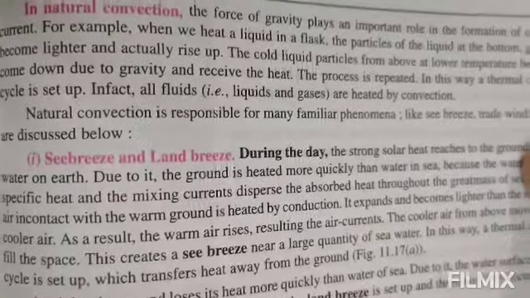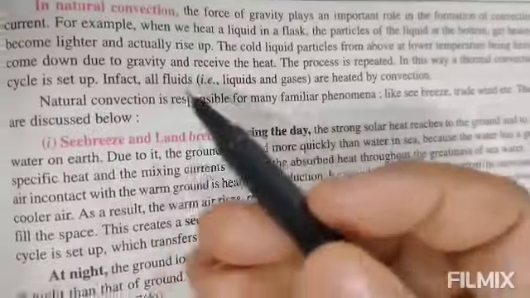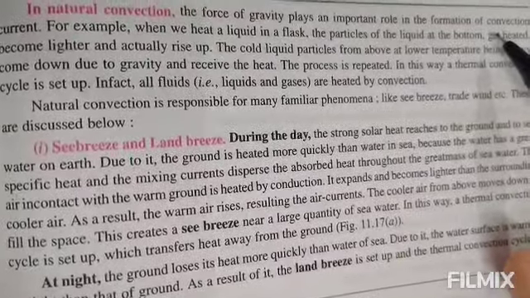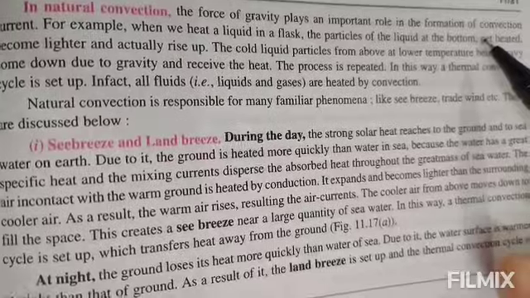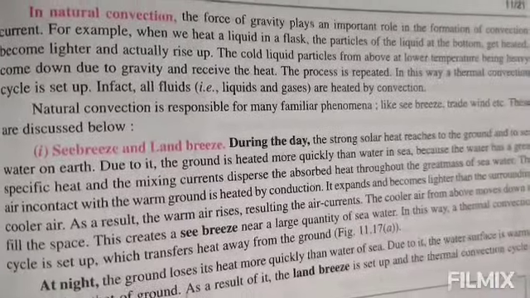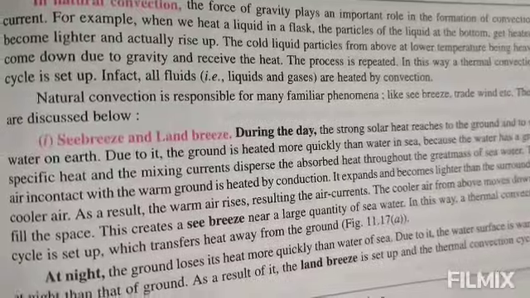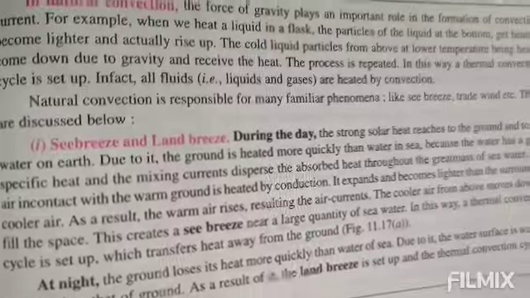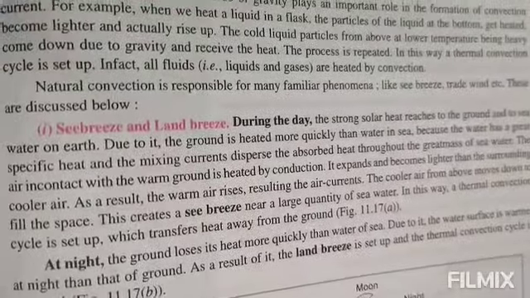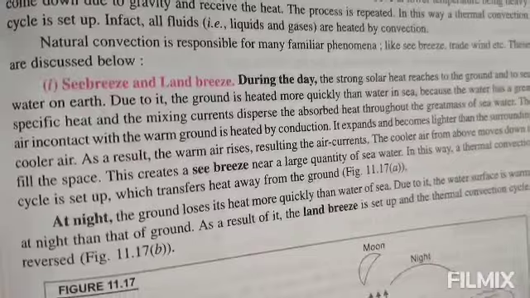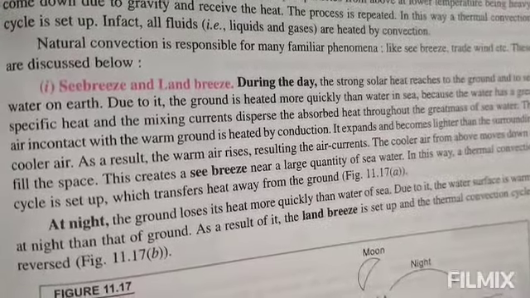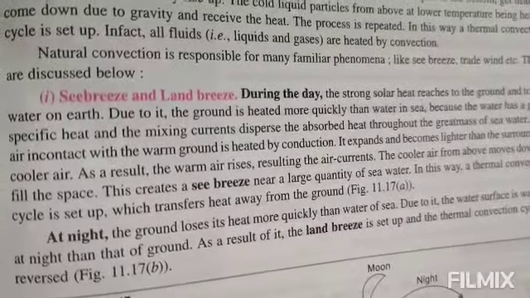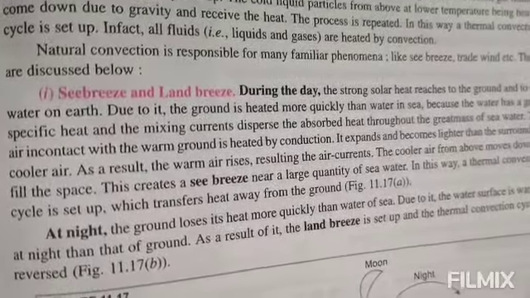First of all, we'll see natural convection. In natural convection, the force of gravity plays an important role in the formation of convection currents. For example, when we heat a liquid in a flask, the particles of liquid at the bottom get heated, become lighter and rise up. The cold liquid particles from above, being heavy, come down due to gravity and receive the heat. The process is repeated in this way. A thermal convection cycle is set up. In fact, all fluids, that is liquids and gases, are heated by convection.